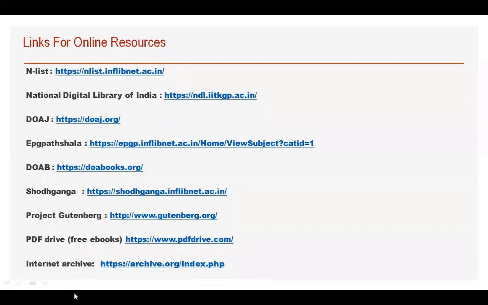Of all these resources, only Enlist is a paid database, and you require a user ID and password, which we will create and the librarian will give you. This is totally free for the students. Students need not pay anything for this database. Then NDL, although it is a free database, you need to register for it. Then only you can access and browse NDL. But if you are not a registered member of NDL, you cannot download anything from it. So registration is very important for the National Digital Library. The rest of the resources you can access through Google. You need not have any user ID or password. So we'll see.